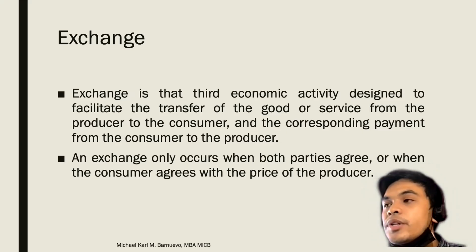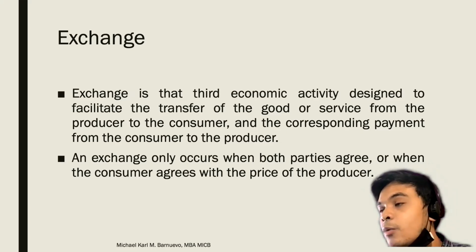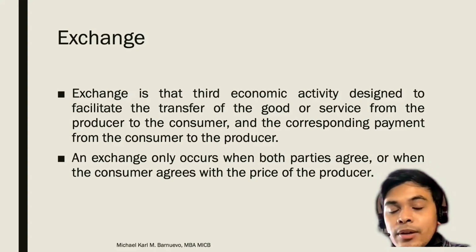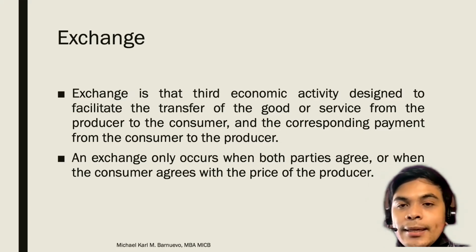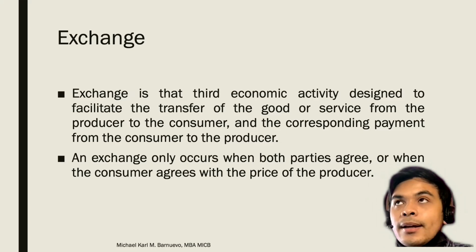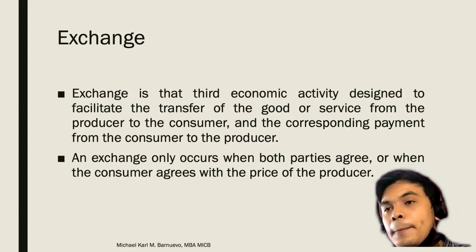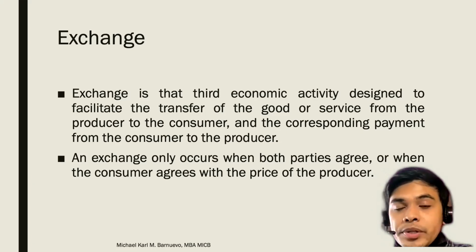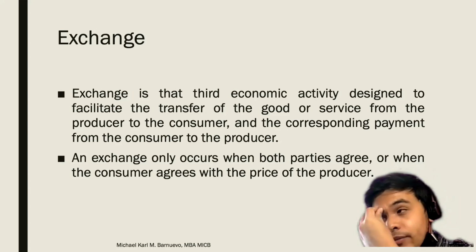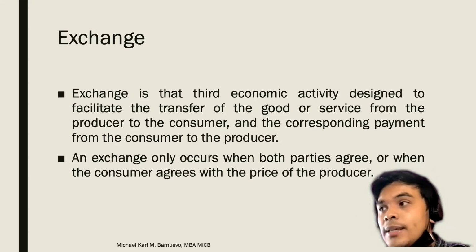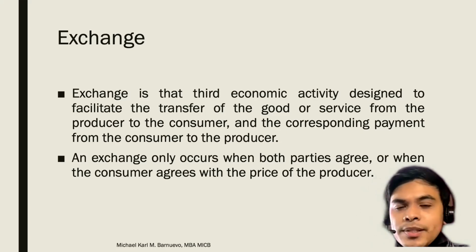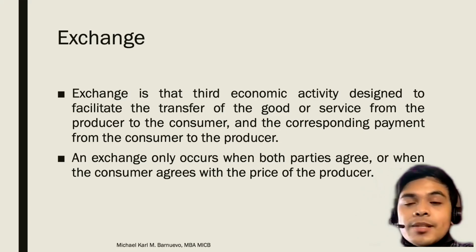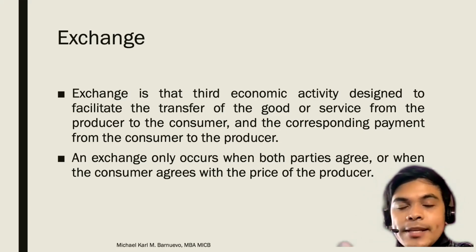An exchange only occurs when both parties agree, or when the consumer agrees with the price of the producers. So there is actually parang bargaining factor or bargaining power. I think that is the right term. The bargaining power of the consumers to reduce the price of the product. Because sometimes we see products that are very expensive, that is not equal to the quality of the product. Yet they are still expensive. For how many years the price is still there?